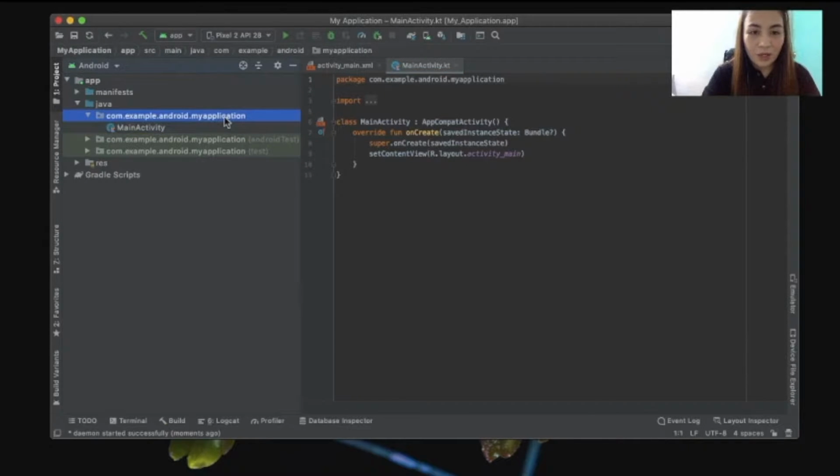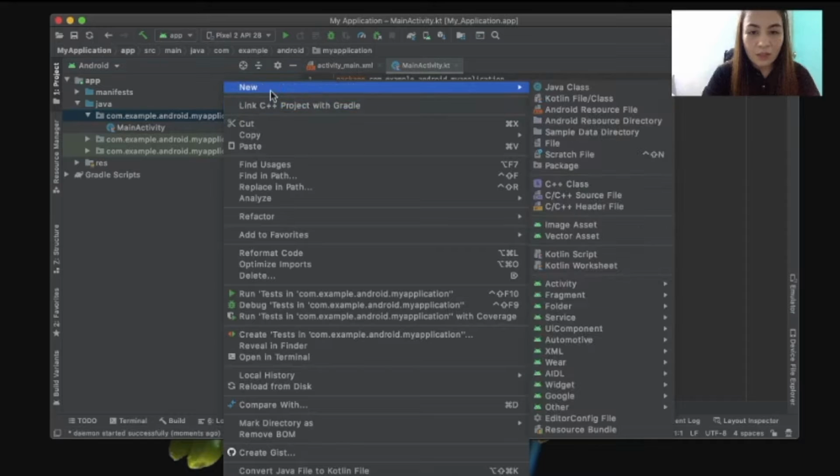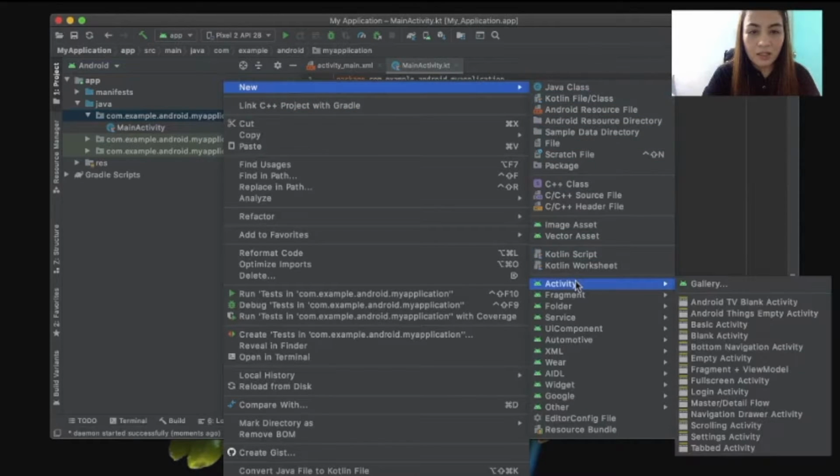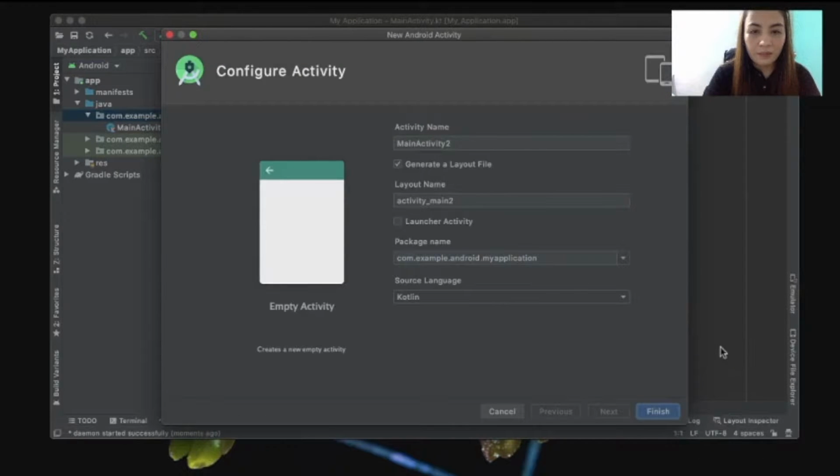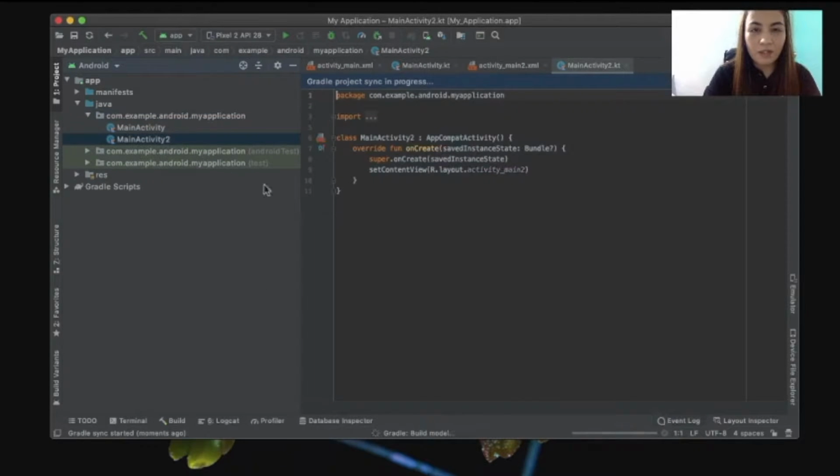Okay, next, we'll create our second activity. So we right-click on our package, select New Activity, Empty Activity. You can rename this activity, but I'll leave mine as it is to Main Activity 2 and click Finish.